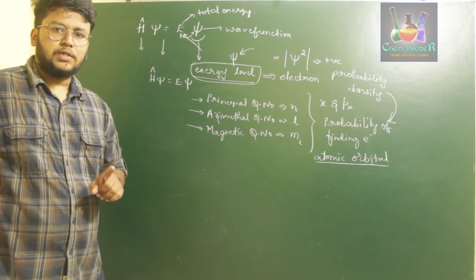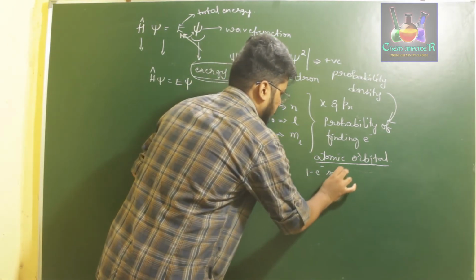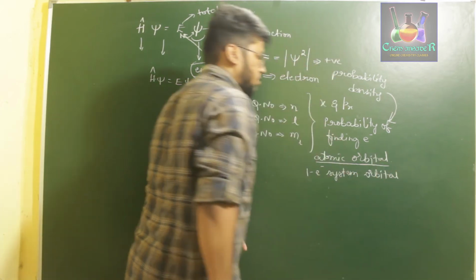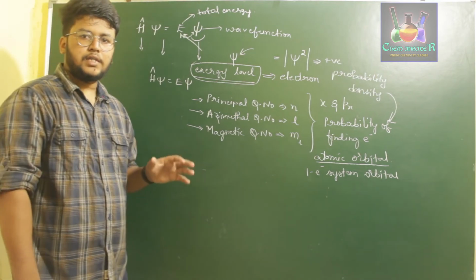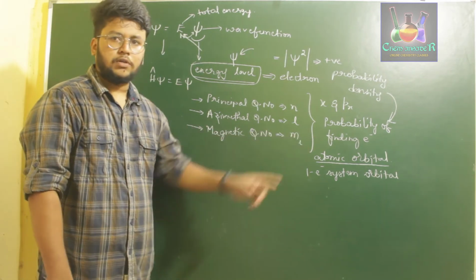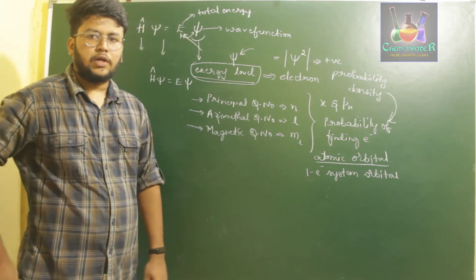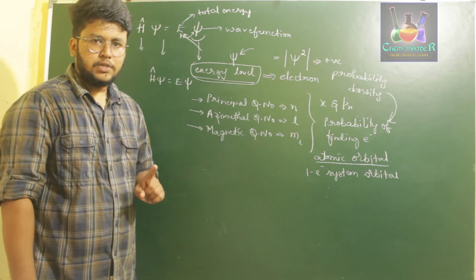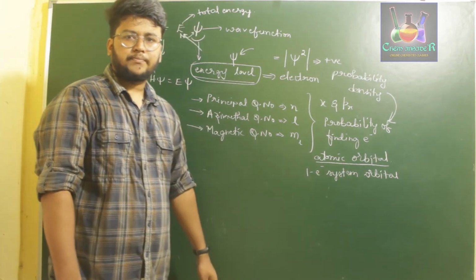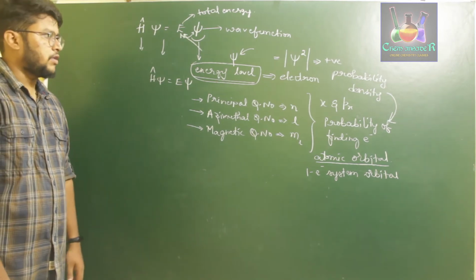For a monoatomic, monoelectronic system, this is also called a one electron system orbital. So what is an atomic orbital? It is the wave function of an energy level at which the probability of finding an electron is maximum. If you are considering an atom, it is called an atomic orbital; if you are considering a one electron system, it is also said to be a one electron system's orbital. So this is about hydrogen and its respective wave function using the solution of the Schrodinger wave equation.